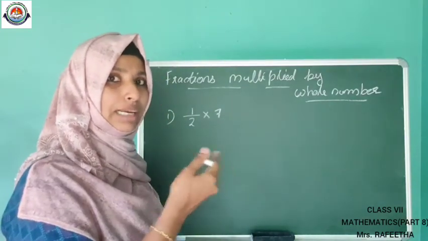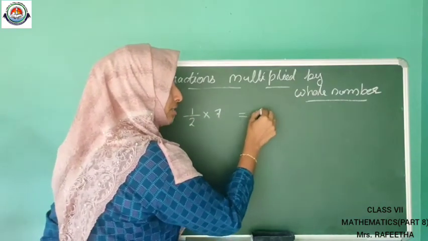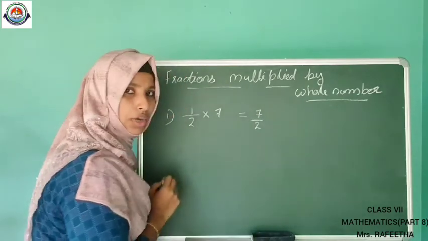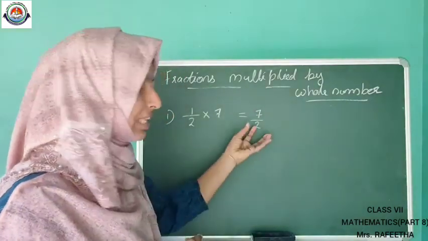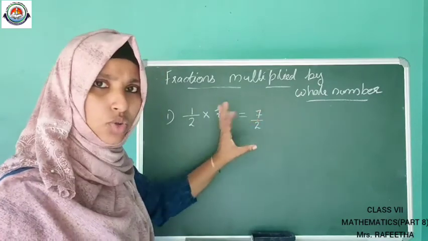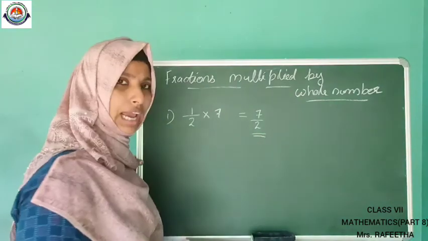Next is multiply. 1 into 7 is 7. Denominator, nothing is there. Then reduce. Can we reduce this? No, because this is the smallest form, so no need of reducing. So 7 by 2 will be the answer.